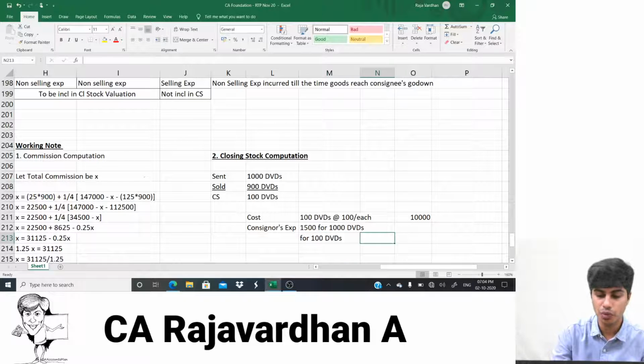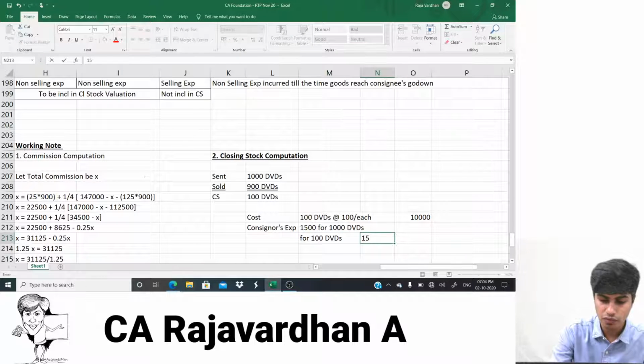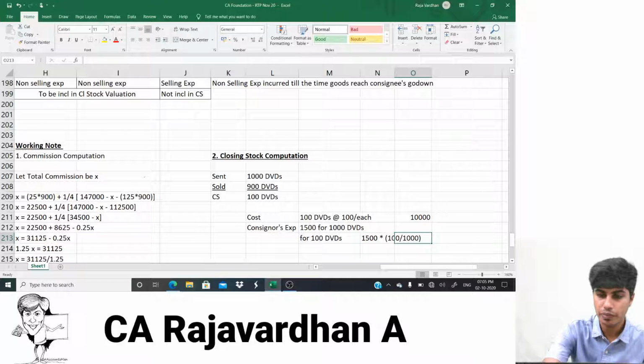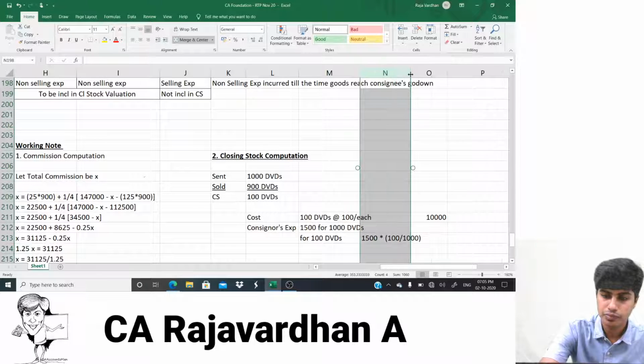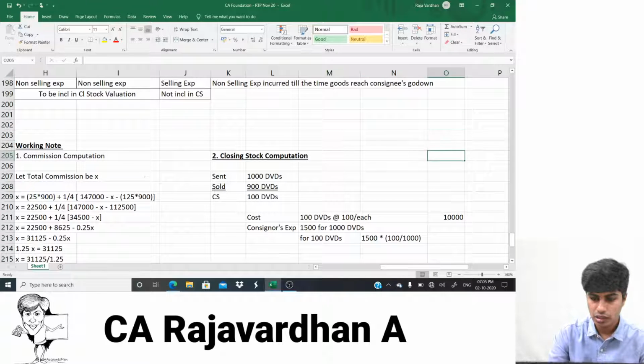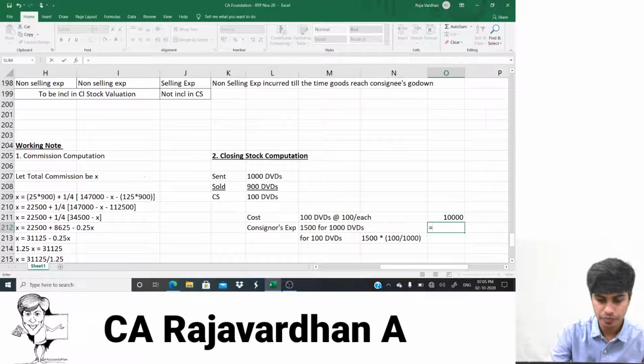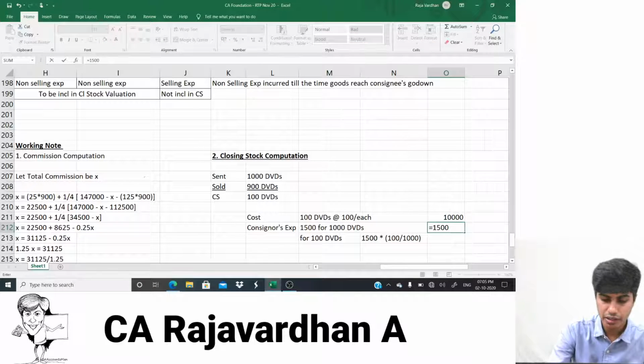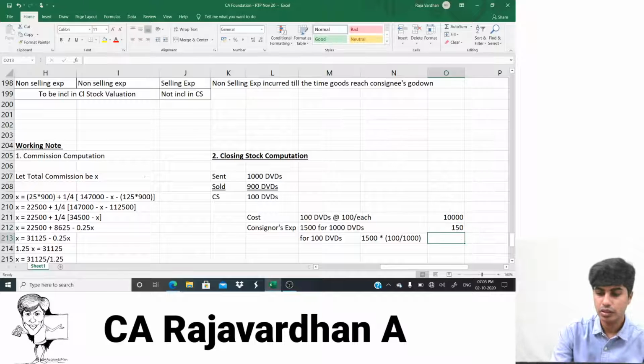For 100 DVDs, how do we compute? We basically do 1,500 multiplied by 100 divided by 1,000. That's how we do. Let me put that here. Is equal to 1,500 multiplied by 100 divided by 1000. That would be 150 rupees.